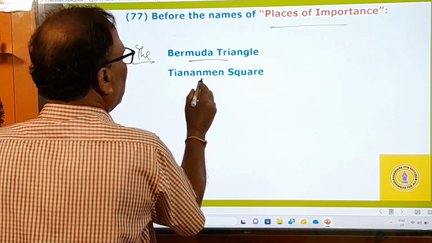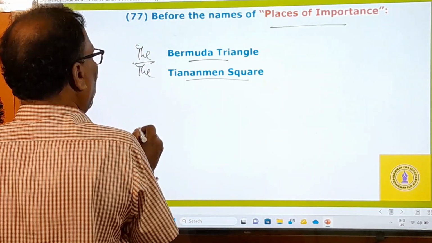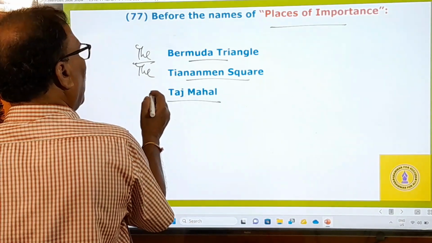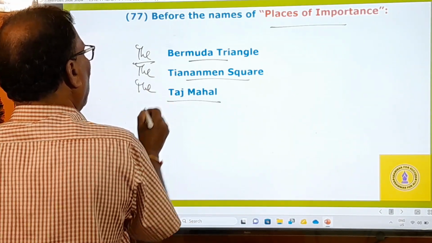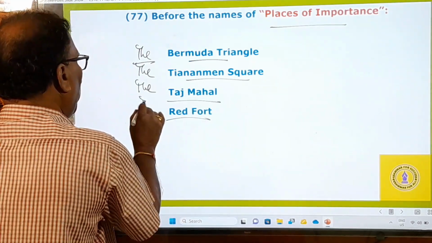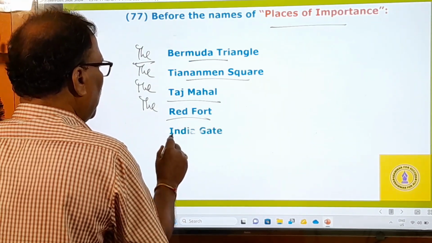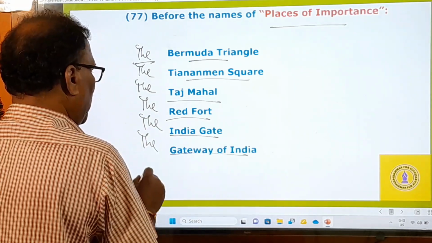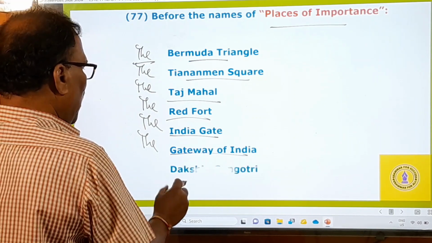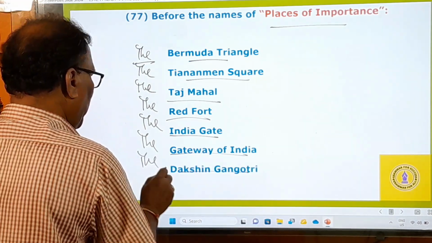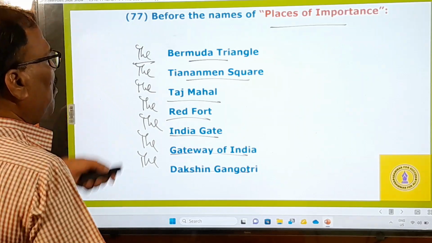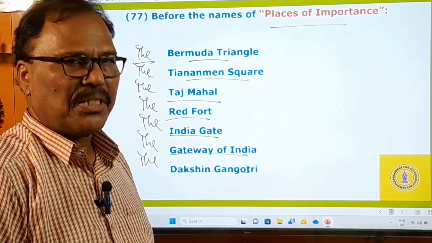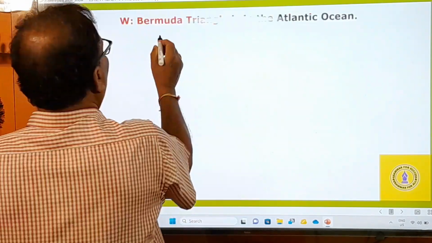And then Tiananmen Square, it is in China. It's a very important one. And then comes Taj Mahal, a place of importance. Therefore the Taj Mahal. And then comes Red Fort. It's a place of importance. Then comes India Gate, the place of importance. Gateway of India, place of importance. Yes, Dakshin Gangotri is there. It's a place of importance, because these are all names of importance. And in this way, wherever you come across a place of importance, you must use the definite article, right?